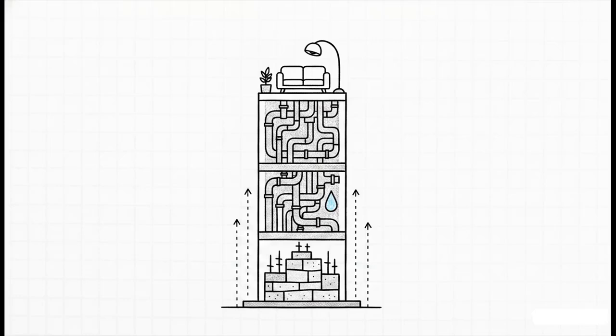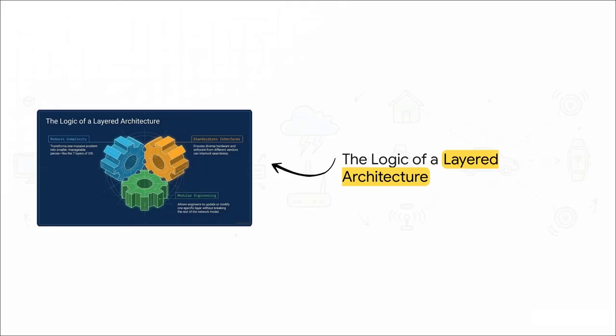Layering is exactly like building a skyscraper. You handle the concrete foundation, the plumbing, and the interior design completely separately. It turns one massive, mind-boggling problem into much smaller, highly manageable pieces. The source breaks down the why behind this using three interlocking gears. First, it reduces complexity. Second, it standardizes interfaces, meaning completely different hardware from different vendors can interlock seamlessly. And third, modular engineering. Engineers can update one specific layer without having to rip out and rebuild the rest of the network model. It's brilliant, really.